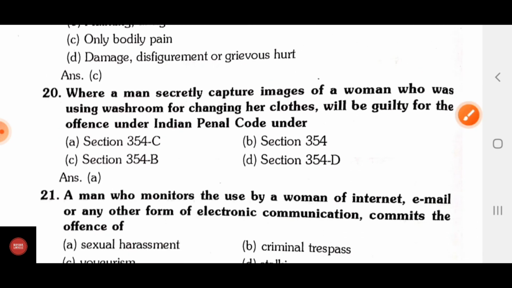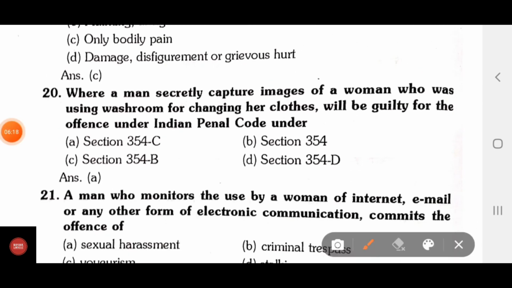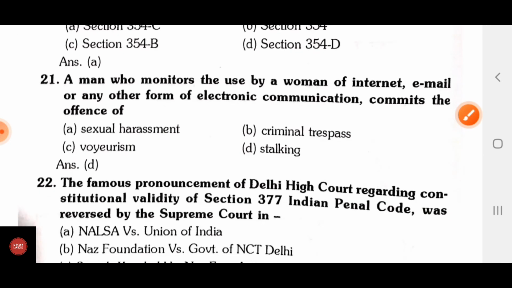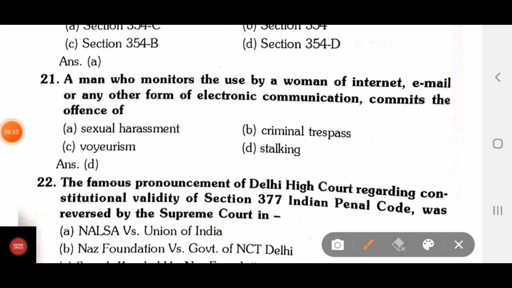Question number 20. Where a man secretly captures images of a woman who was using a washroom for changing her clothes, he will be guilty of the offense under IPC section 354C. A man who monitors the use by a woman of internet, email or any other form of electronic communication commits the offense of stalking.